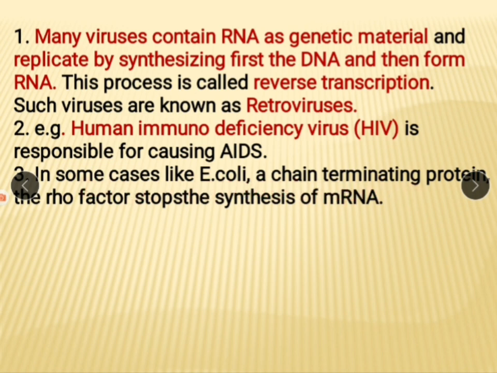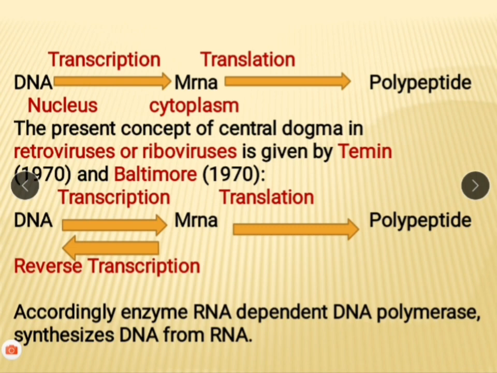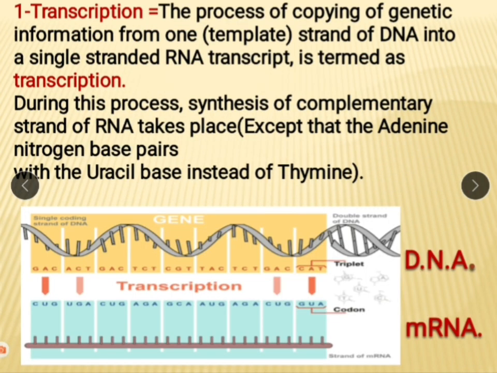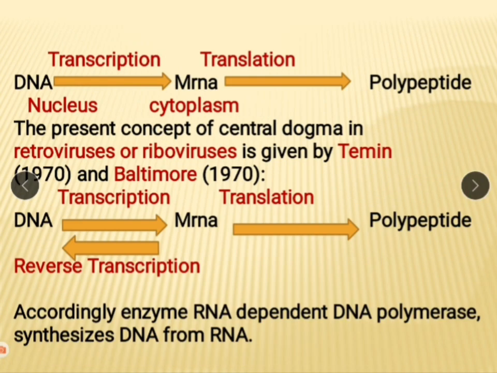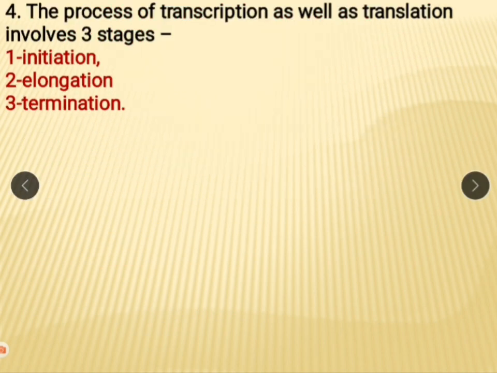Then in some cases, in E. coli, a chain terminating protein, the Rho factor, stops the synthesis of mRNA. Means when there is a Rho factor here, this process of transcription stops. Then the process of transcription and translation involves three stages. Initiation, the second one is elongation, and the third one is termination.